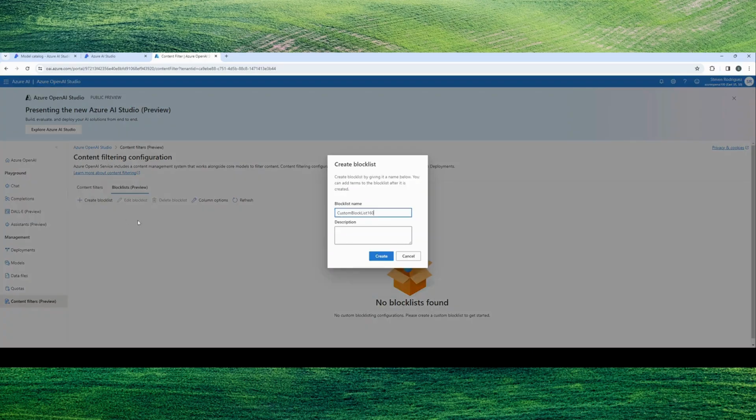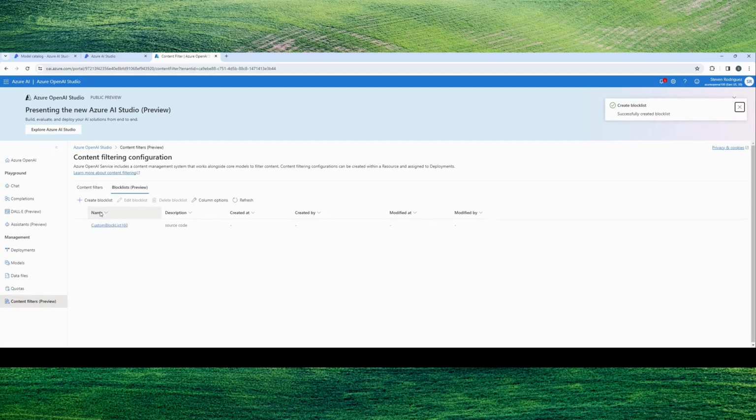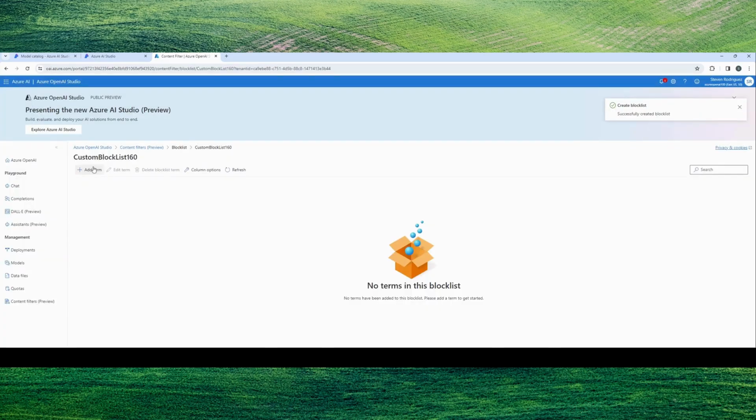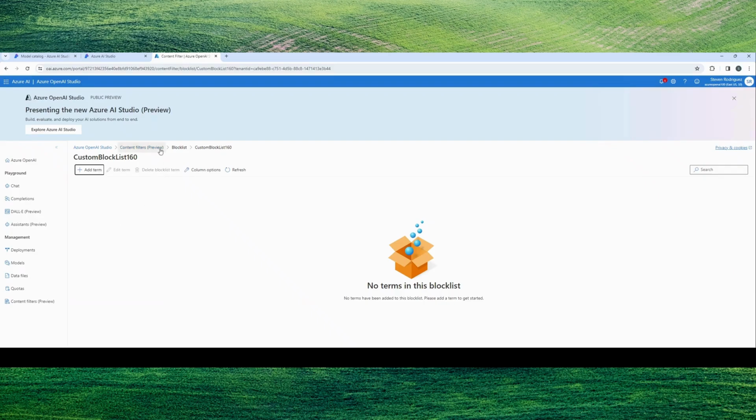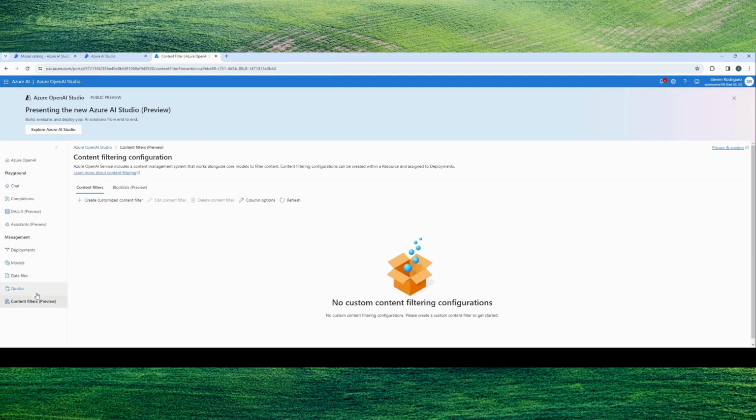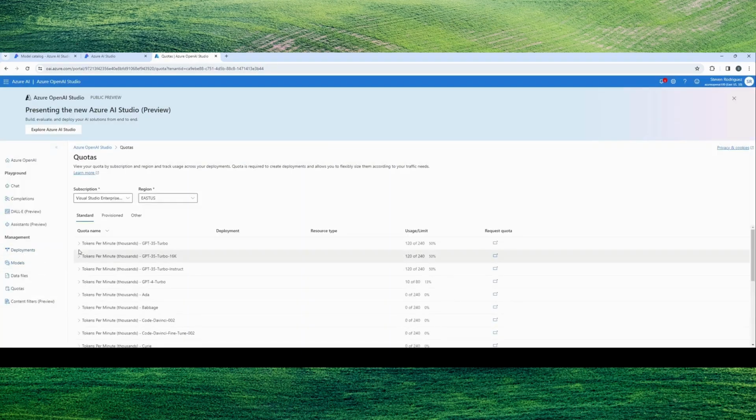Now for the block list, I can create a block list, right? I can say, whatever the case may be, let's say source code as an example. I can hit create, and then once I hit create, I can go in here, and then I can add specific terms, right? Particularly, this is going to rely on regex, right? So if regex is well beyond your pale, no worries. I'm just showing you what are some of those anticipations.